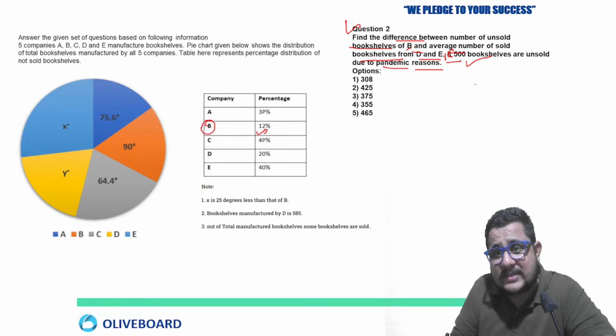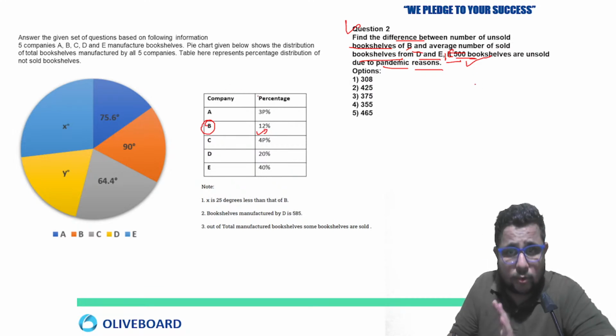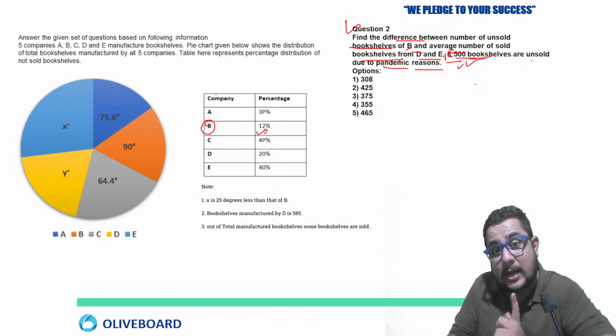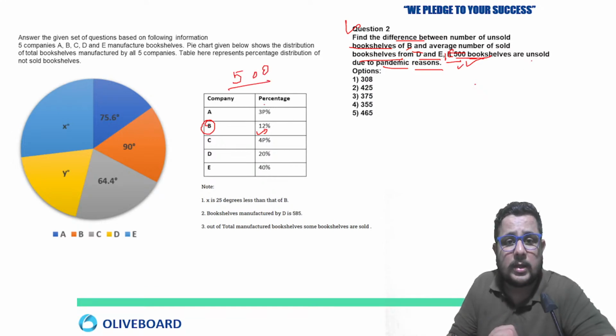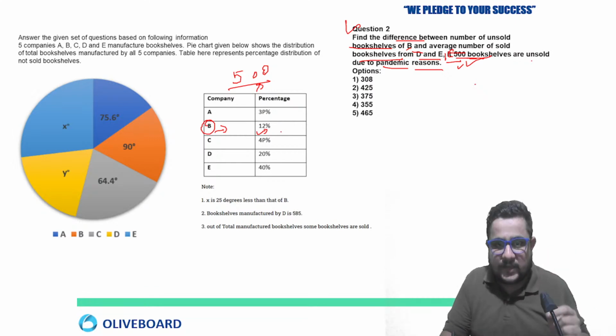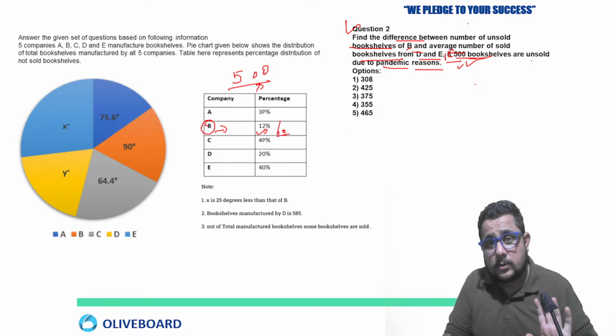We don't know how many unsold, but they have given 500 bookshelves are unsold. So total 500 unsold, and 12% from B unsold out of the total unsold. So 12% of 500. Now quickly we can calculate. 10% is 50 plus 2% is 10. So 60 books are unsold from B.